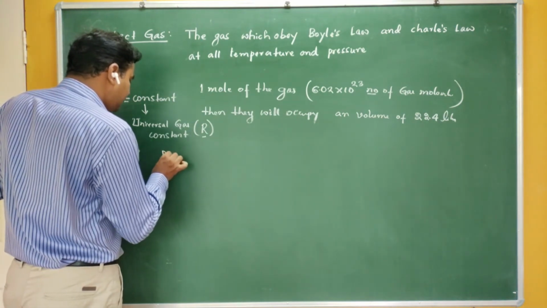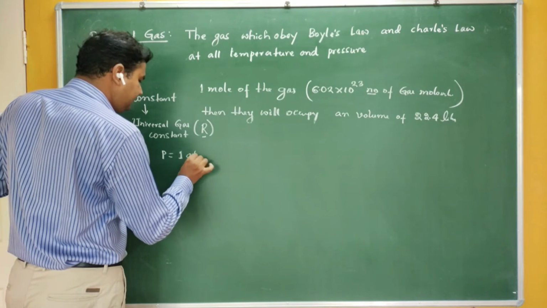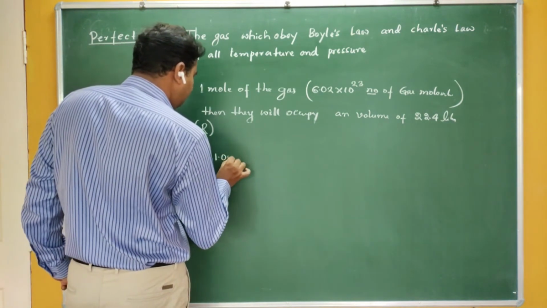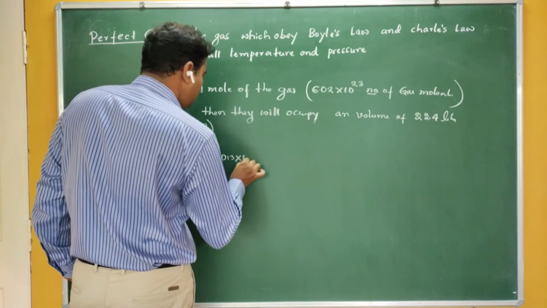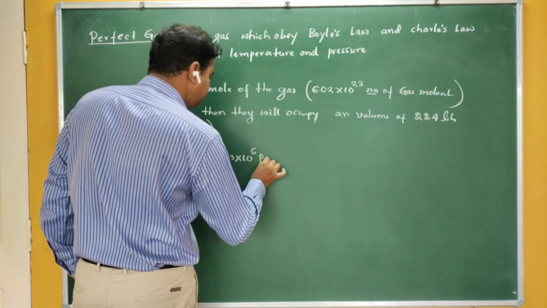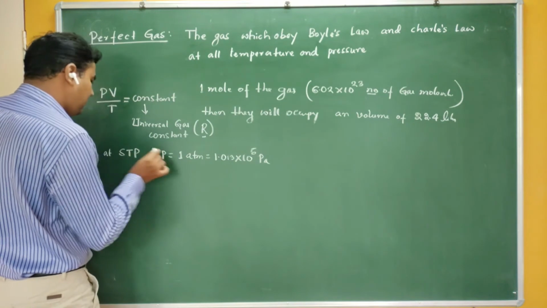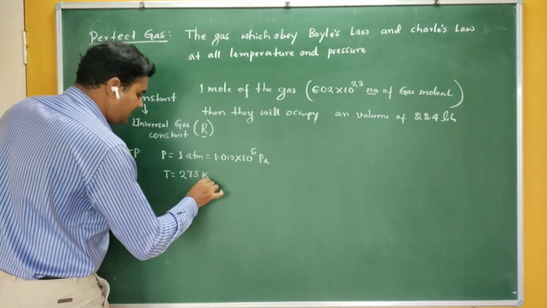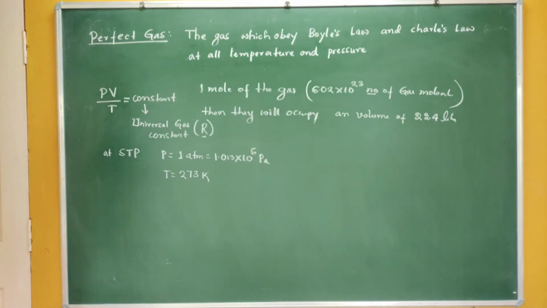What is standard pressure? The standard pressure is 1 atmosphere, that is nothing but 1.013 into 10 raised to 5 Pascal, and the standard temperature is 273.15 Kelvin, so roughly 273 Kelvin.